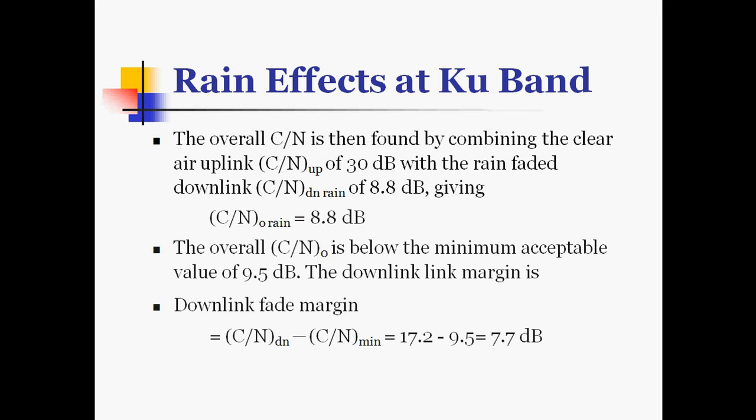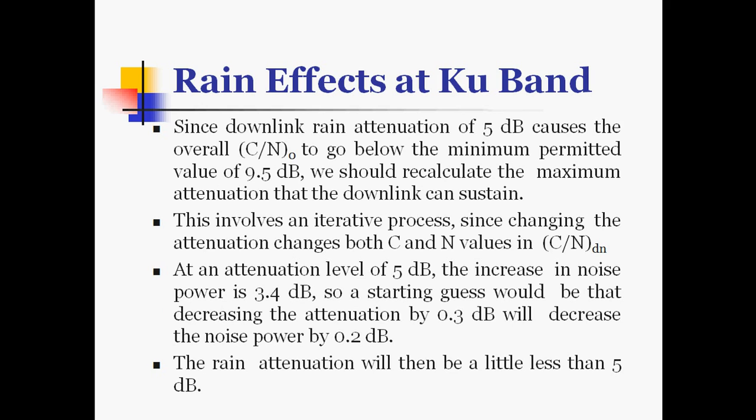This is the downlink fade margin. Since downlink rain attenuation of 5 dB causes the overall C by N ratio to go below the minimum permitted value of 9.5 dB, we should recalculate the maximum attenuation that the downlink can sustain, and this involves an iterative process.